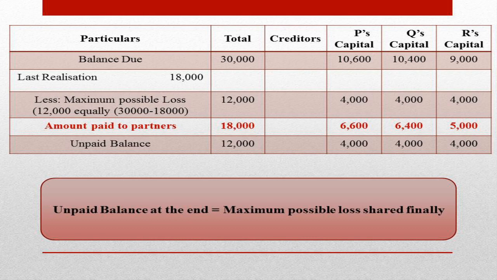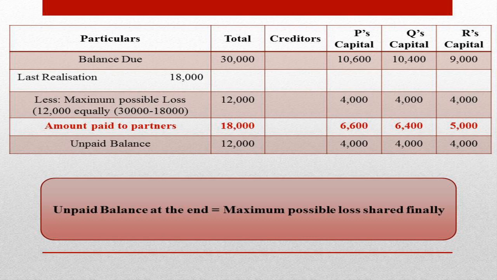If the capital accounts of all the partners show a credit balance, the total of all these balances will be equal to the amount which is available for distribution, and it's assumed that the amount to be paid to the partners, which means that rupees 6,600 is paid to P, 6,400 is paid to Q and 5,000 is paid to R.